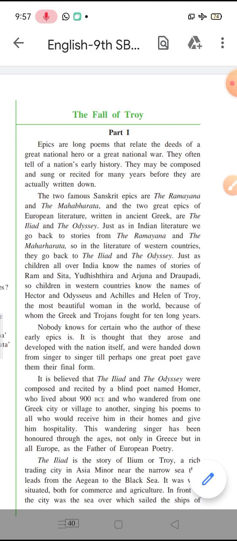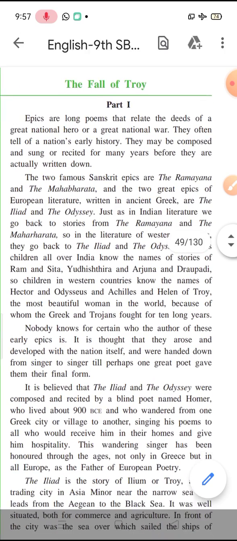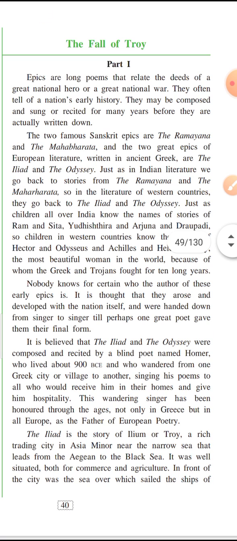Now let us begin with the lesson. Now epics are long poems that relate the deeds of a great national hero or great national war. They often tell us a nation's early history. They may be composed and sung or recited for many years before they are actually written down.